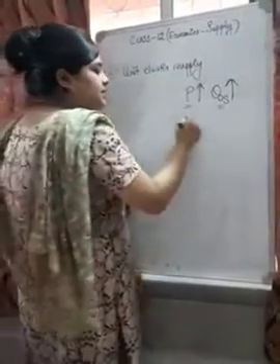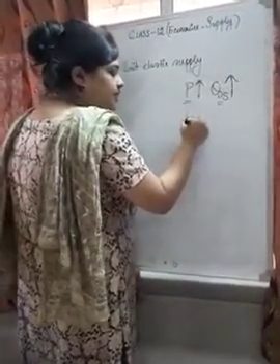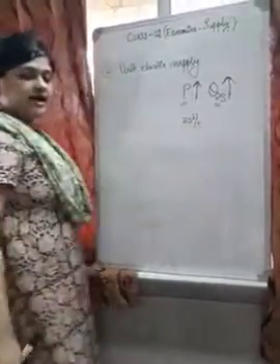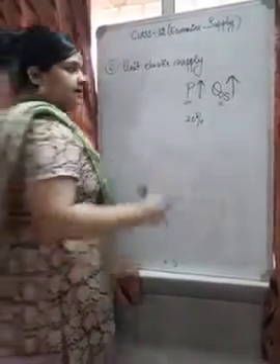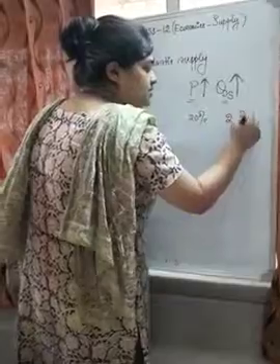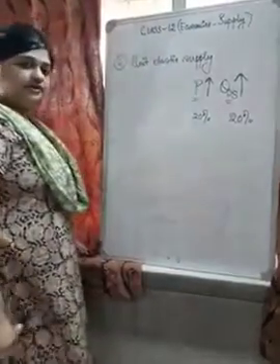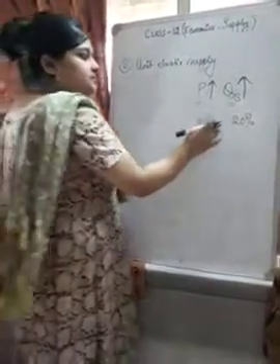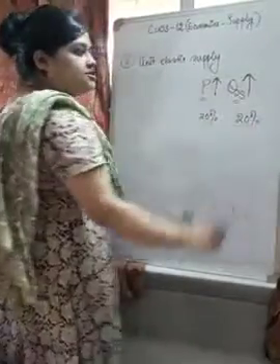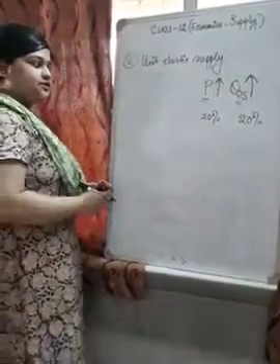For example, if a 20% price hike happens for a commodity, then there will be a 20% increase in supply of that commodity. So the percentage change in price and the percentage change in supply are equal.